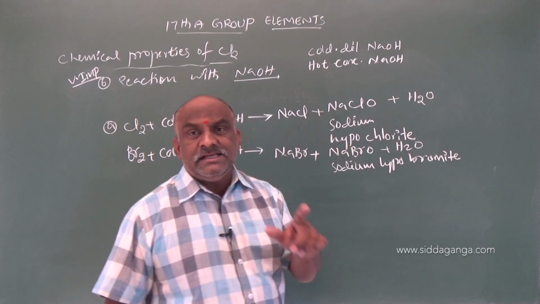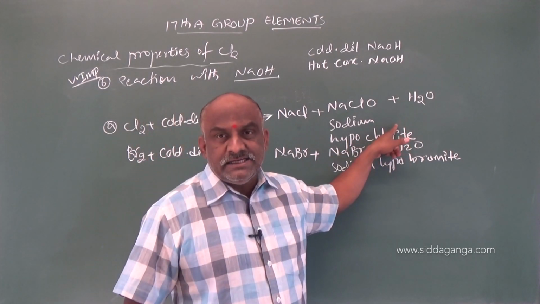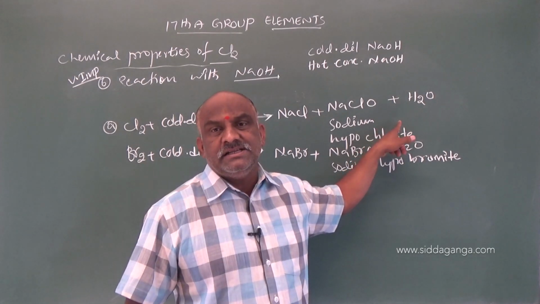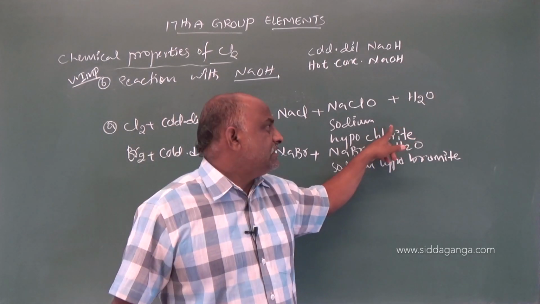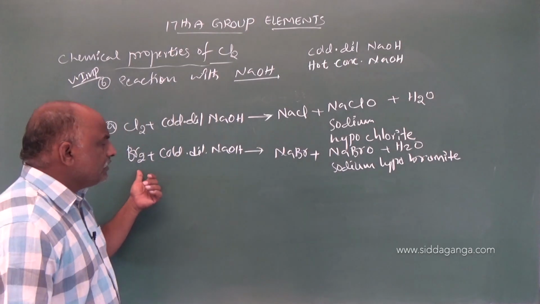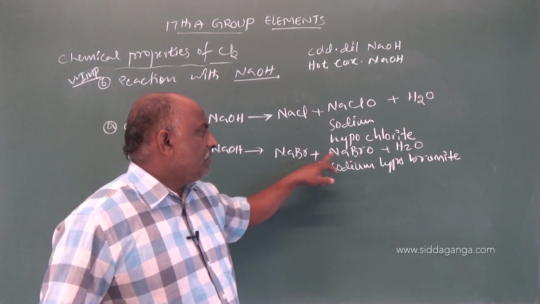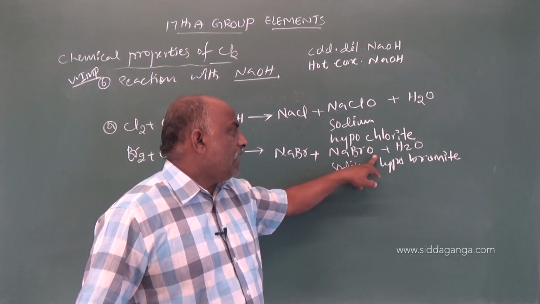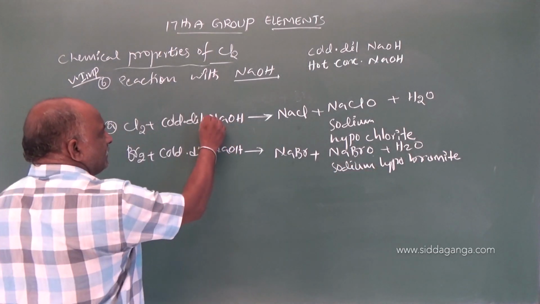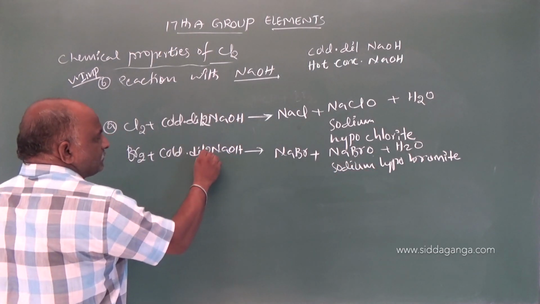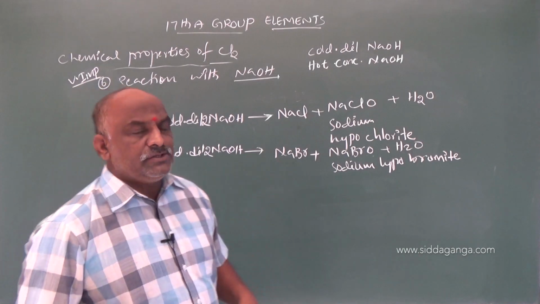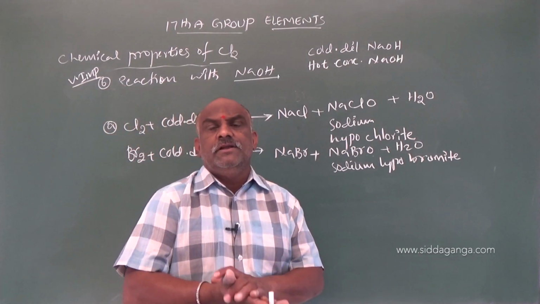The ite ending stands for us acid; it is obtained from an us acid. Bromine likewise gives sodium bromide and sodium hypobromite. To balance this equation, we require 2 molecules of sodium hydroxide.